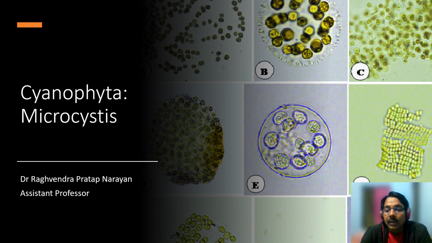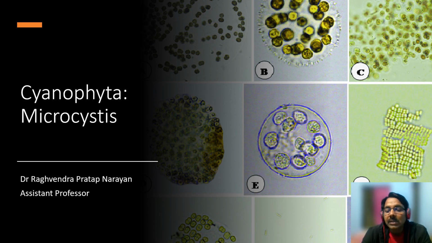Microcystis, a member of Cyanophyceae or Cyanophyta, that is class Cyanophyceae. Cyanophyceae includes those blue-green algae. Basically, they are a group of blue-green algae, or you can say cyanobacteria. Cyanobacteria are a very important member of algae because many of them are very important for the ecosystem.